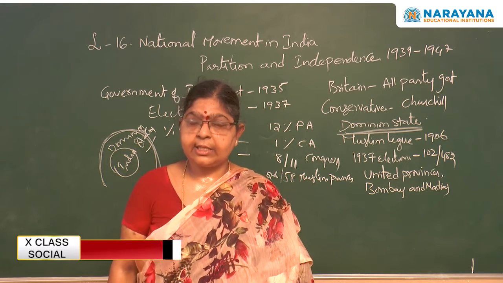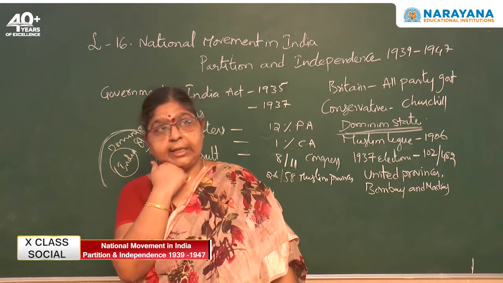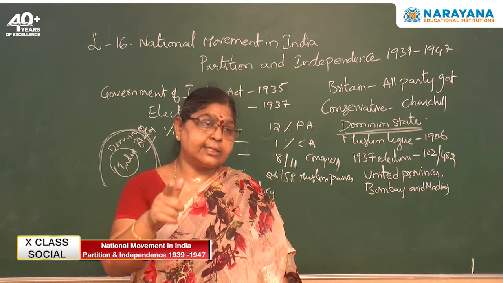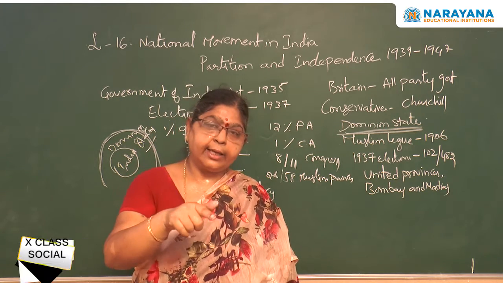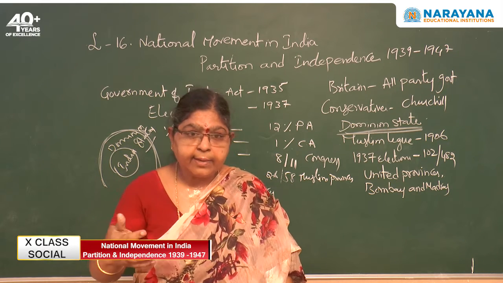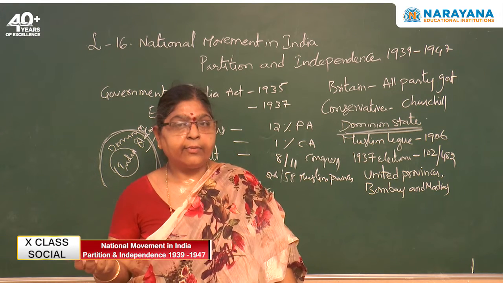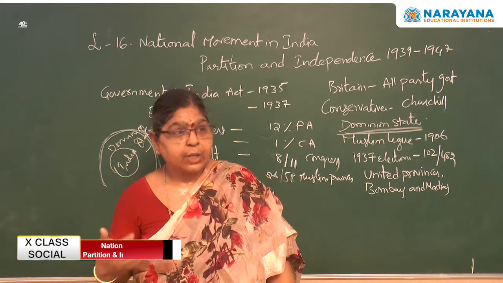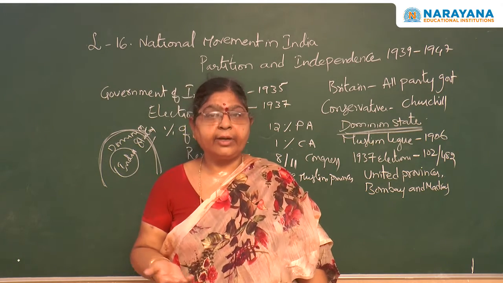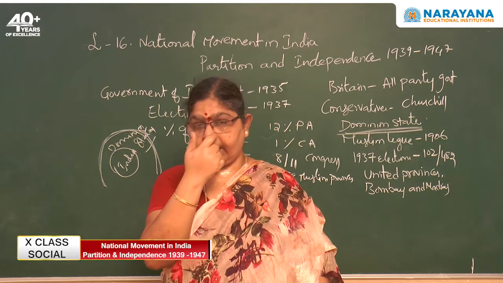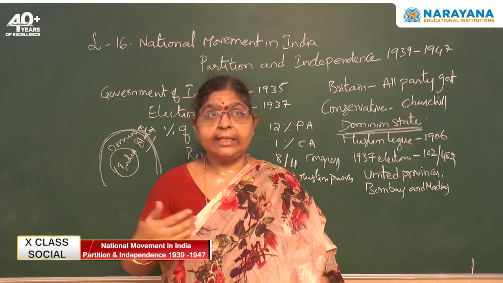Did you see this? With this the Muslim League started thinking, yes, if Congress is the ruling party of India, what about us? Don't we have any right? Don't we have the choice of becoming the ruler of India? If Congress is not there, Muslim League may form the government. So like that they started thinking.